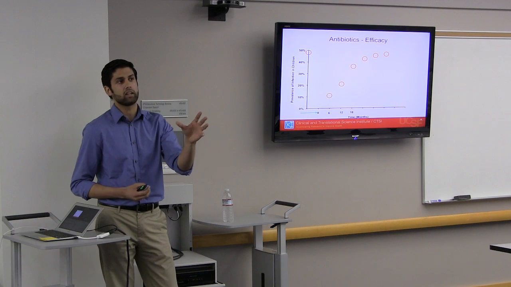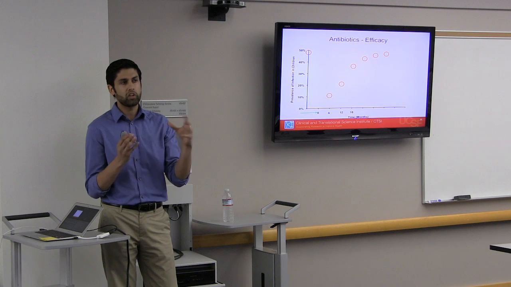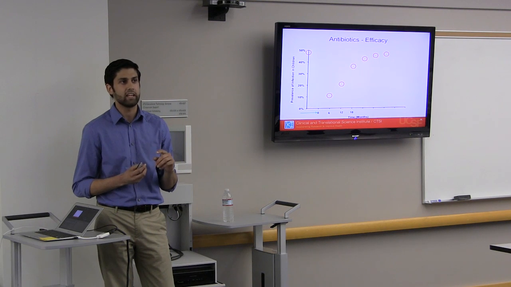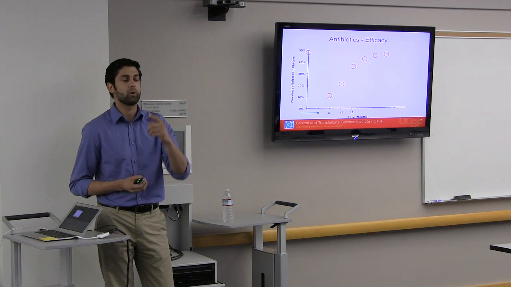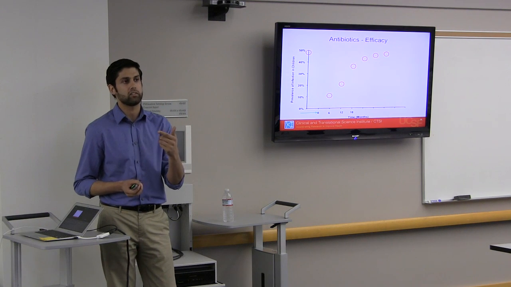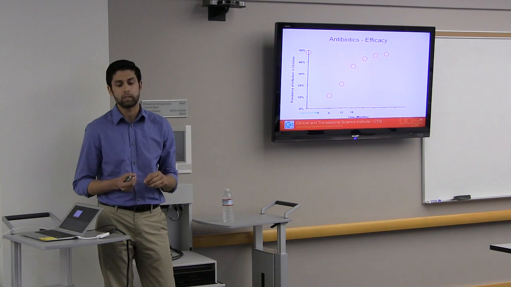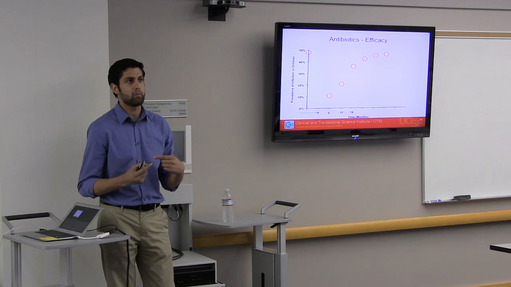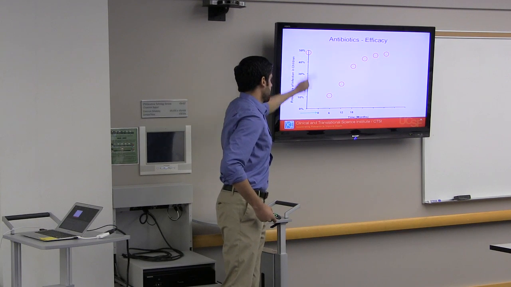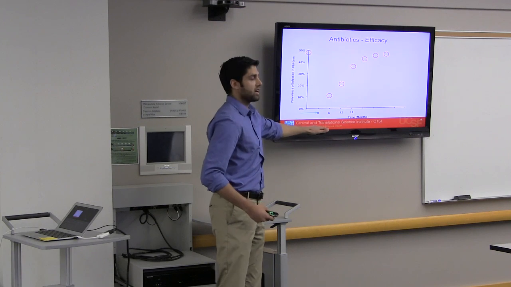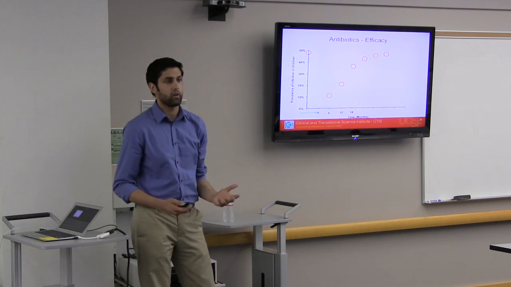This is what the data looks like. I made it simple in that I only included one mass treatment, and these red circles represent what the prevalence is at different time points. On the y-axis you have prevalence, on the x-axis you have time, and this green arrow represents the initiation of antibiotics. So baseline prevalence, for example, is 50%. At time t equals 0, we're going to give antibiotics and then measure the prevalence at subsequent time points.